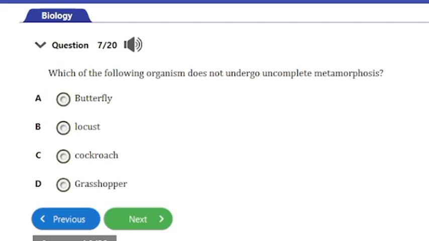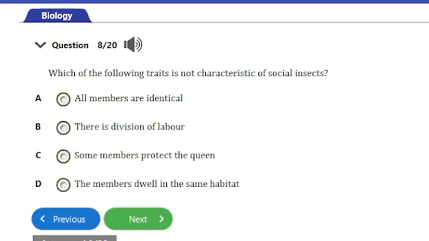The answer to this question is option A, and that's the butterfly. The butterfly undergoes complete metamorphosis out of all the options we have here. So it has stages as egg, then larva, which is the caterpillar, then pupa, and then the adult. That's it. Let's consider the next question.